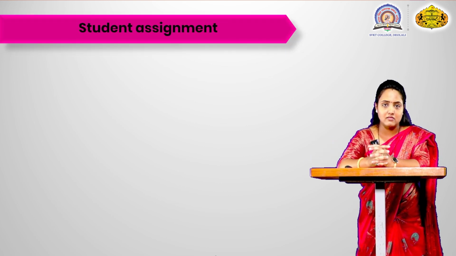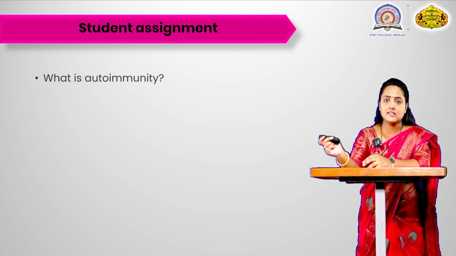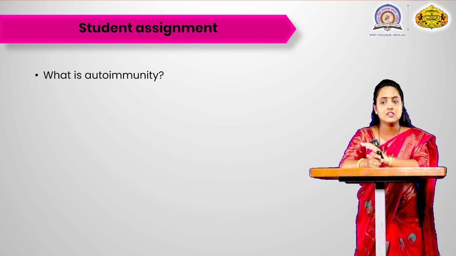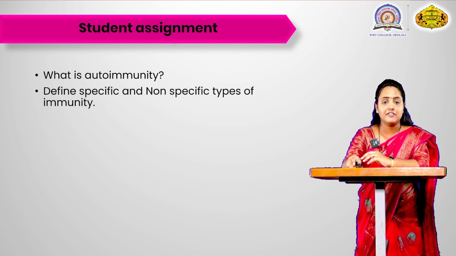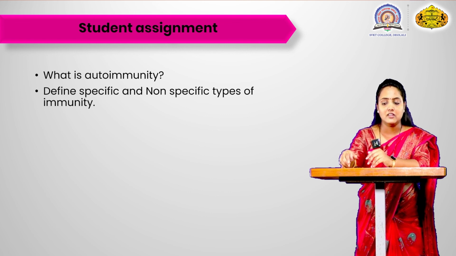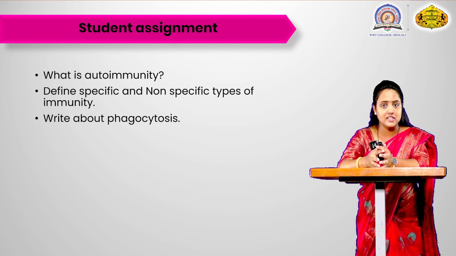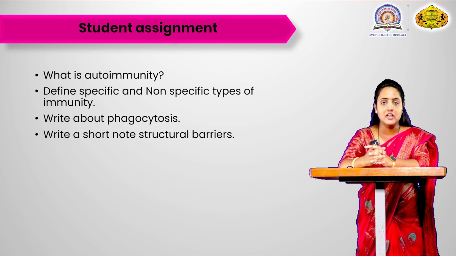So on that basis, today you have some assignment or some questions which we are going to solve. That is, what is autoimmunity. We have learned in this lecture what autoimmunity is and what type of disease it can cause. We have seen the specific and non-specific type of immunity, so you have to define it. You have to write a note on phagocytosis with the help of a diagram, and you have to write a short note on the structural barriers which we have seen.